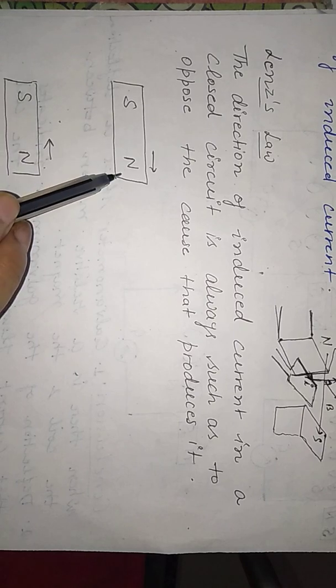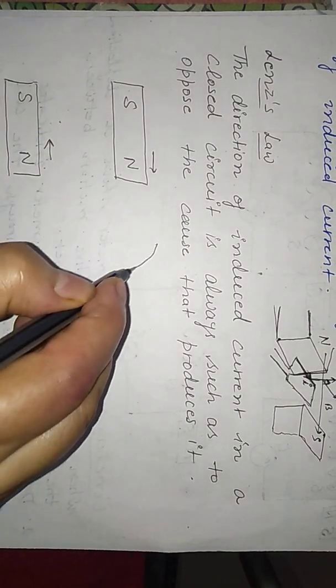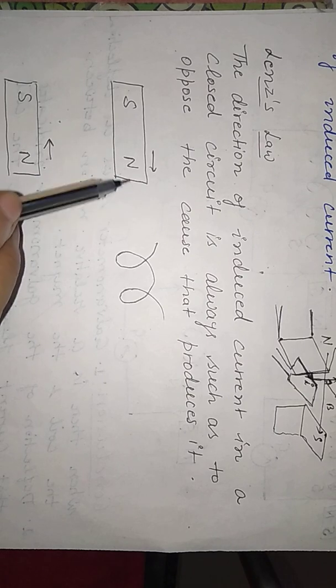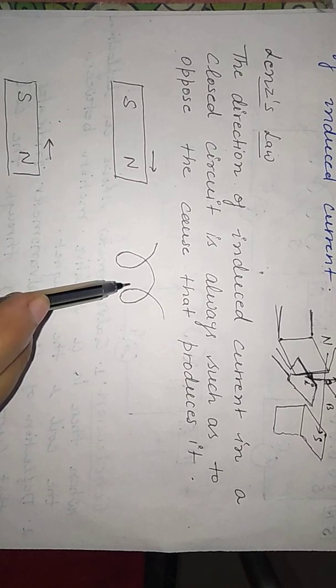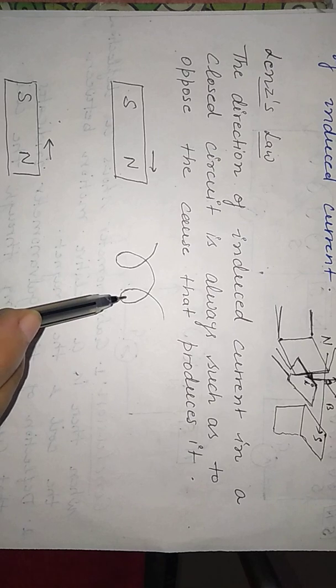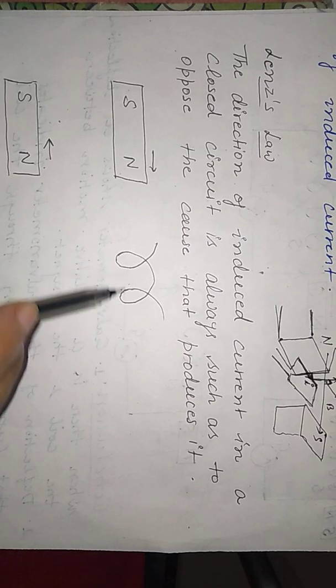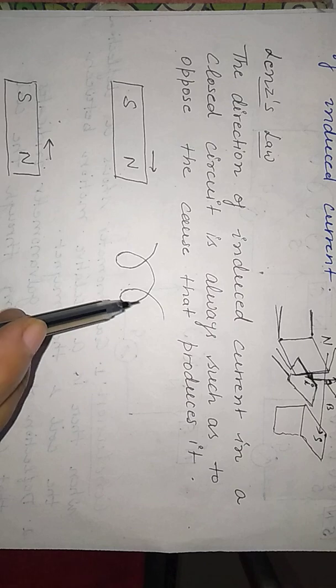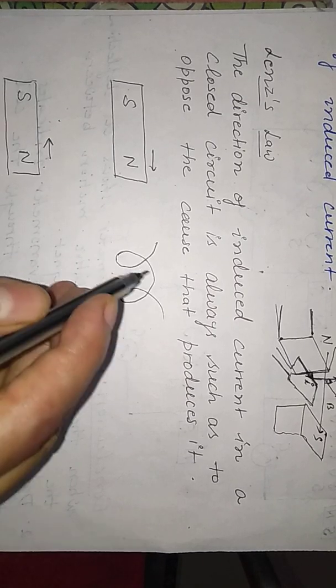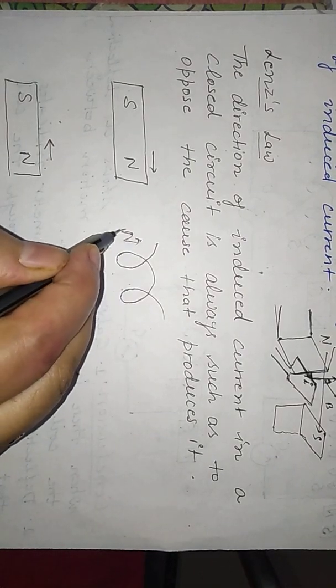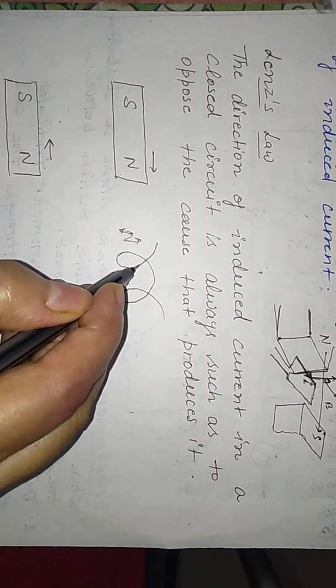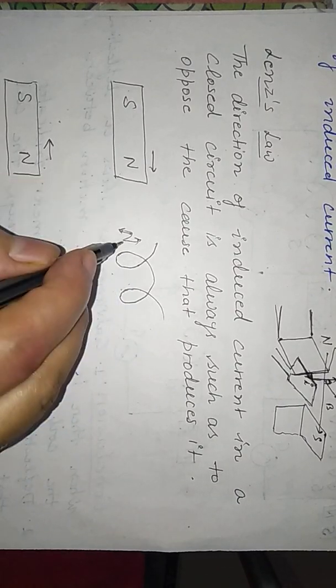Here is a magnet we have taken, and suppose here is a coil, like this. When the north pole of the magnet is moved towards the coil, the direction of induced current in the coil is such as to oppose the motion of the north pole towards the coil. So for this, the nearer face of the coil acts as a north pole. This behaves like a north pole because similar poles repel each other.